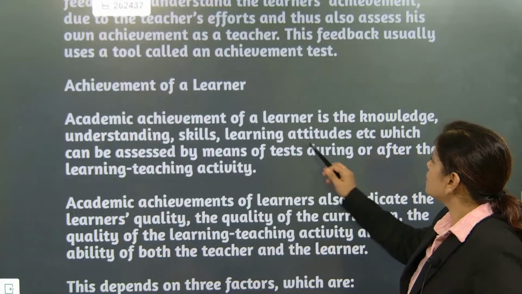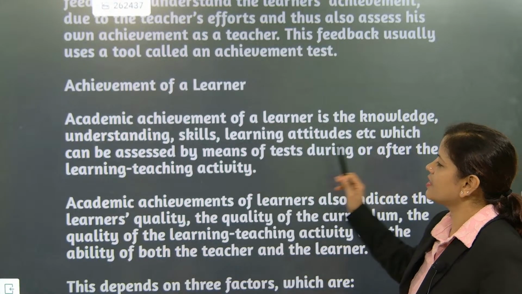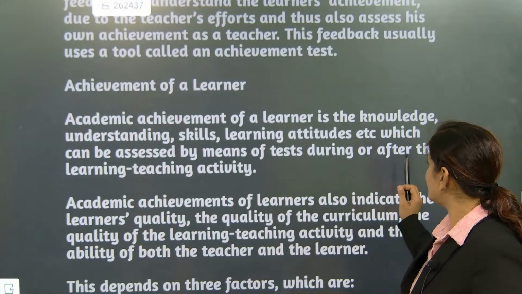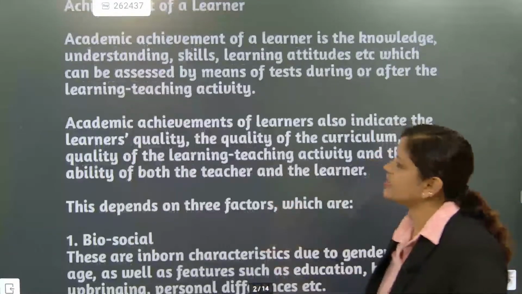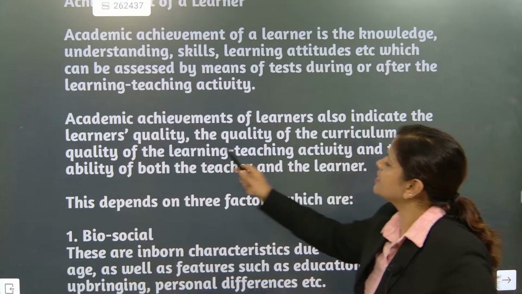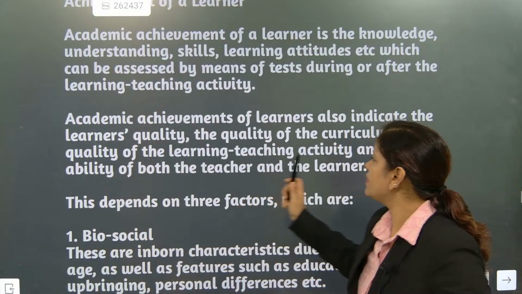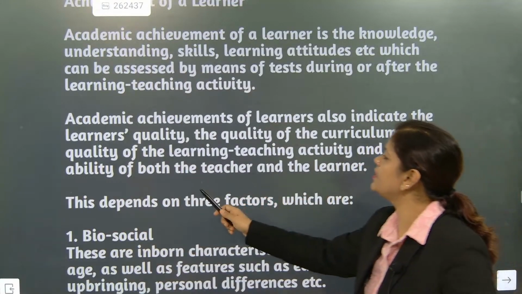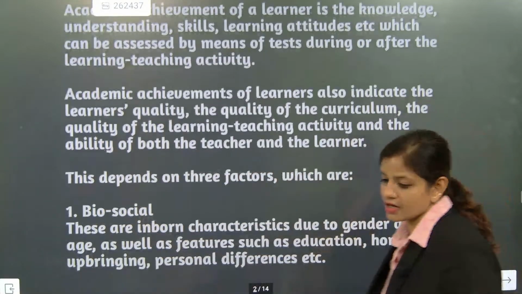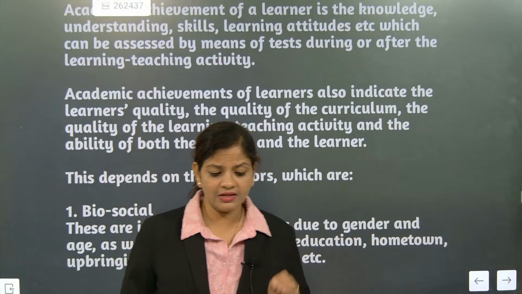Understood or not? Academic achievement of a learner also indicates the learner quality, the quality of curriculum, the quality of the learning teaching activity, and the ability of both the teacher and the learner. This is the most important part, the ability of both the teacher and the learner.